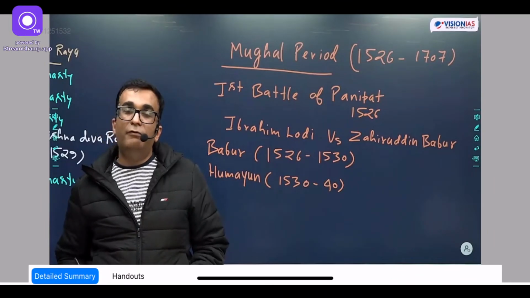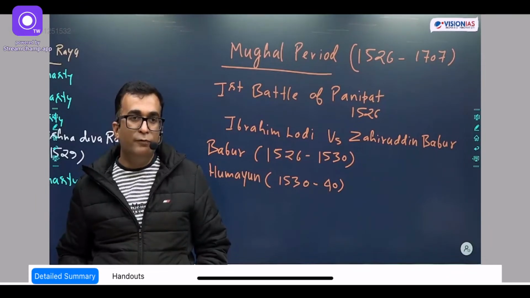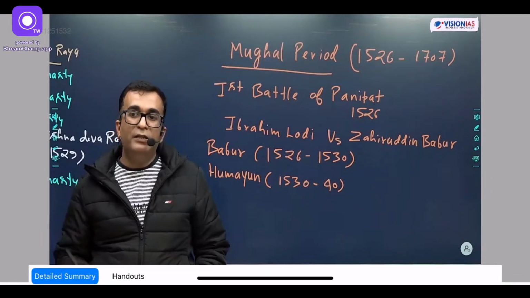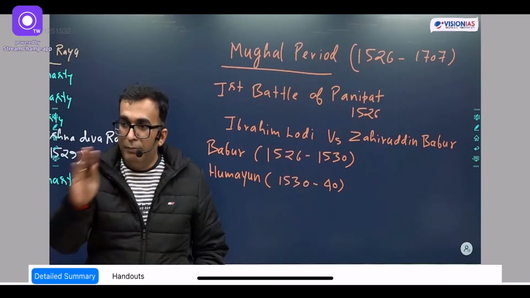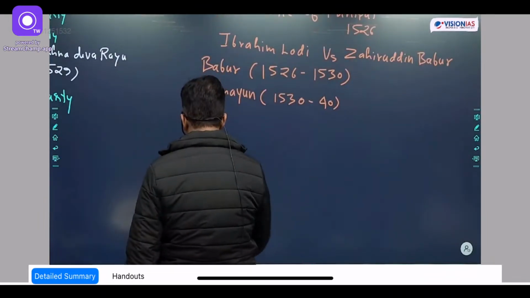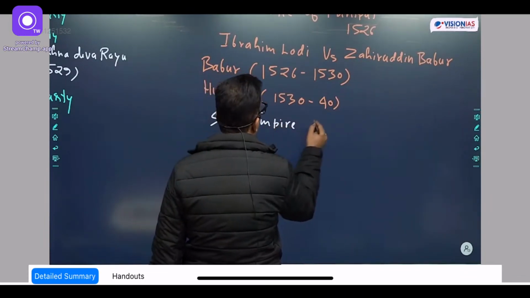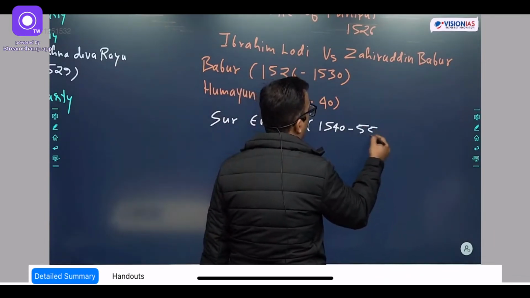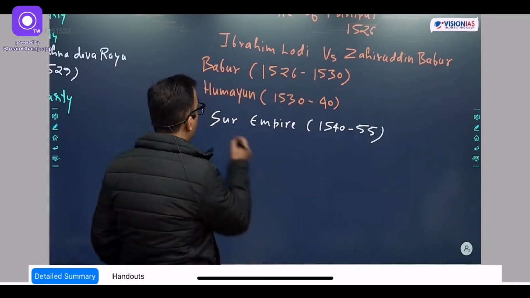So now he left for Iran and got asylum in the court of the Iranian ruler Shah Tamasp. From 1543 to 1555, Humayun was the courtier of the Iranian ruler Shah Tamasp. Meanwhile, in India, who is ruling? A new dynasty came to India, the Sur dynasty. The Sur empire is from 1540 to 55. Moreover, the Surs are also Afghans. Okay? So they are also Afghans.